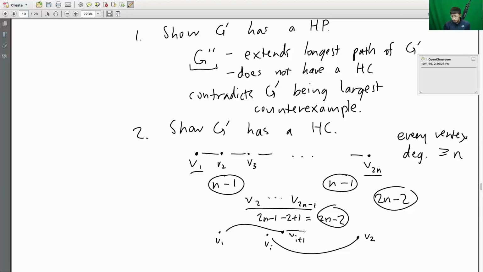And we already know there's a Hamiltonian path from v sub i plus 1 all the way to v sub 2n. And we already know that there's a path from v sub 1 to v sub i. So if we look at all of these edges together, then we see that there's a Hamiltonian cycle.